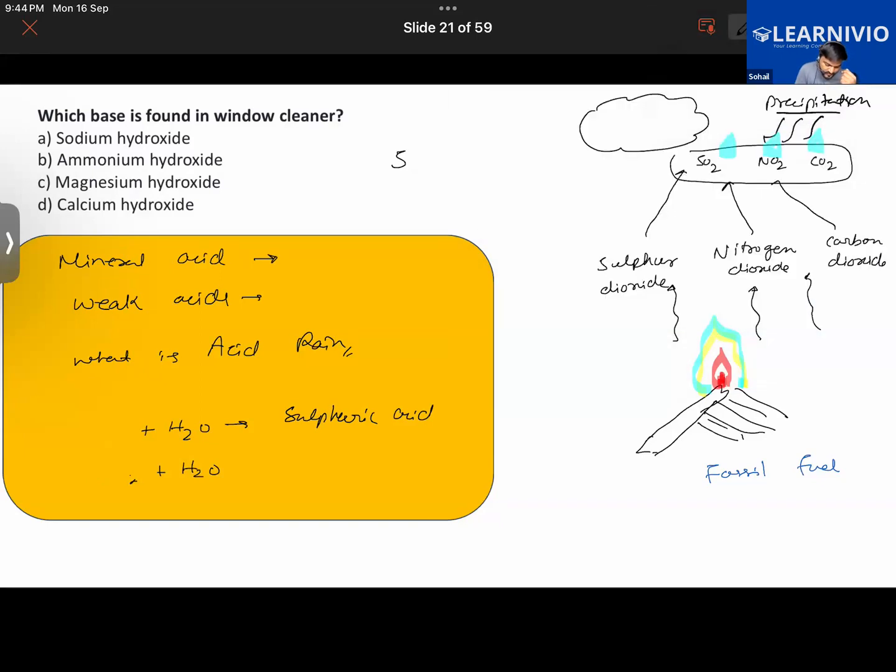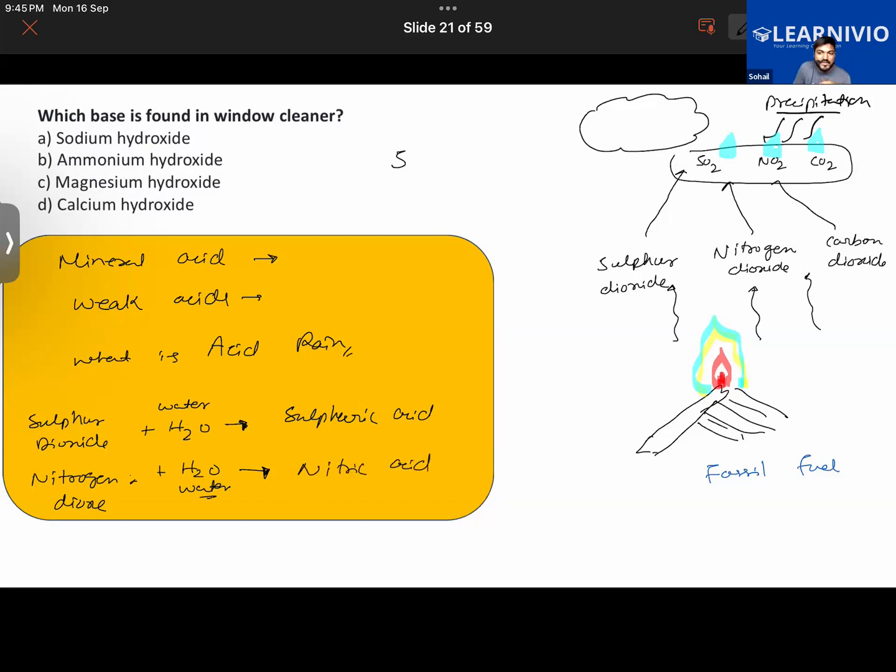So when sulfur dioxide reacts with water, sulfuric acid is formed. Getting it? When nitrogen dioxide reacts with water, what acid is formed? Yes, Priyanka, Abu Bakr, that is nitric acid.